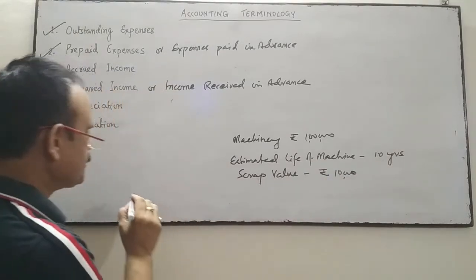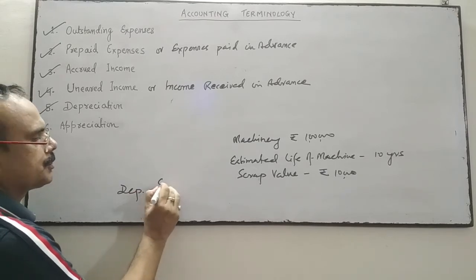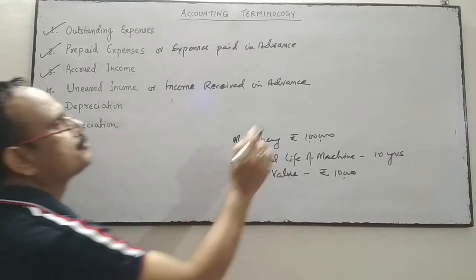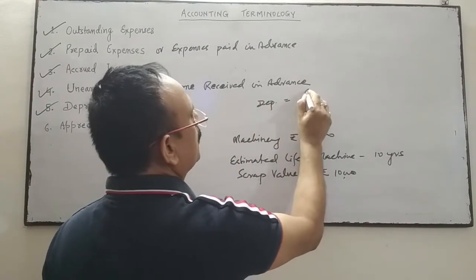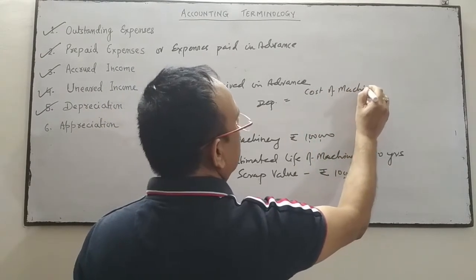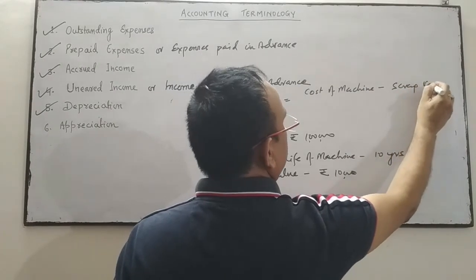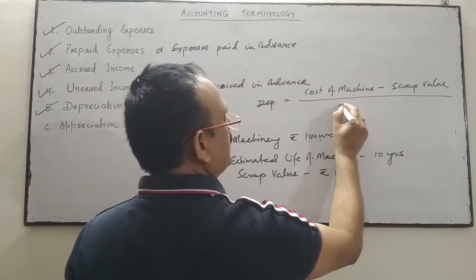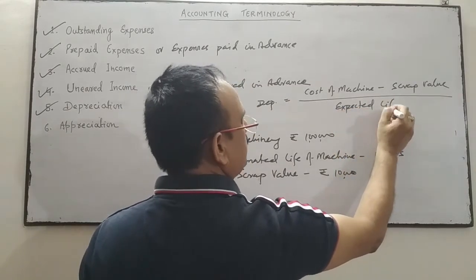Now the depreciation is equal to cost of machine minus scrap value, divided by expected or estimated life.